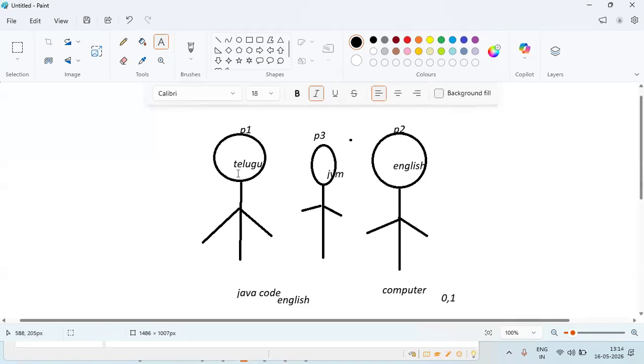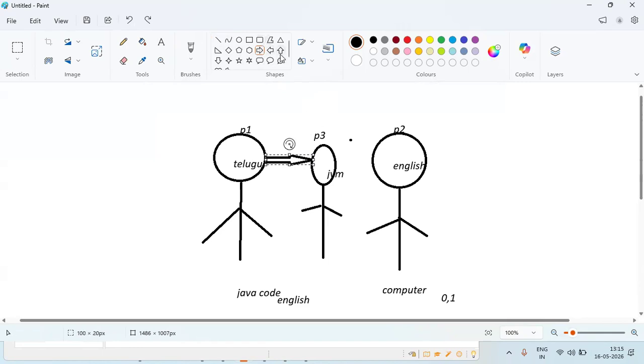The third person will take the input from person one and translate the same thing to person two.